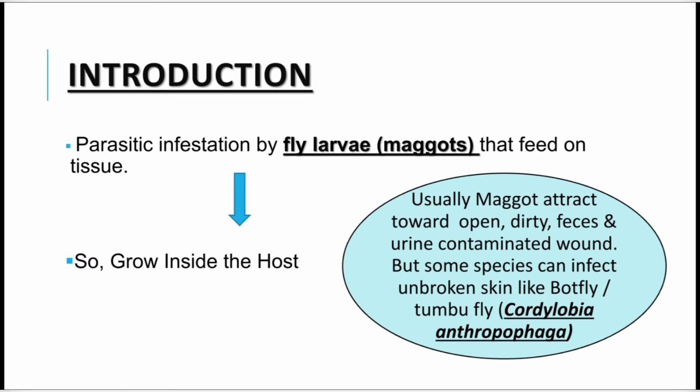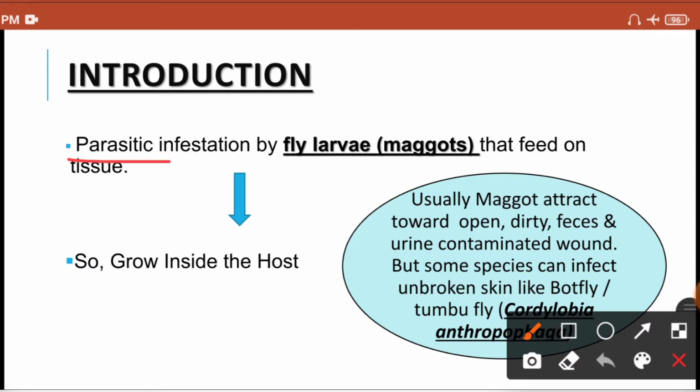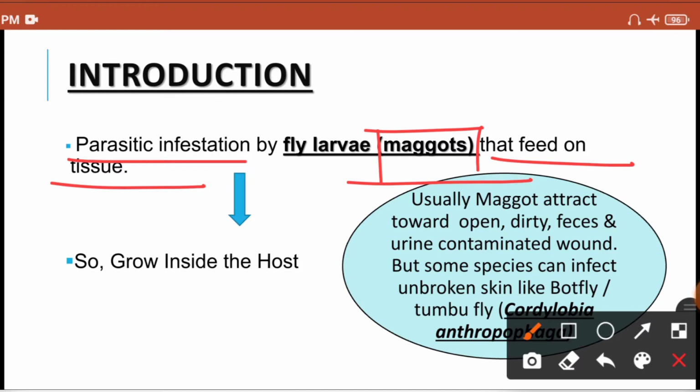Alright, so what do you mean by myiasis? It's the maggot infection. It is one of the parasitic infestations caused by maggots. Maggots are also known by another name, that is fly larvae, which feed from your tissue. So it can be understood that if they feed from your tissue, then ultimately they can grow inside the human body, inside the infected host.